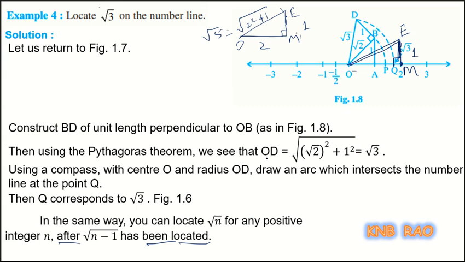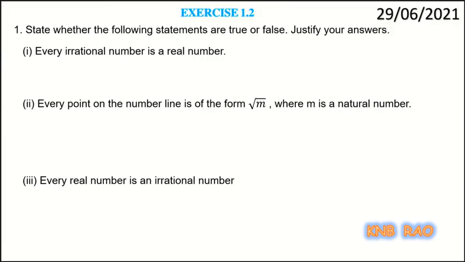Okay. Now, today we will solve questions of exercise 1.2, which are just true or false type. Okay. Let us get into that. Exercise 1.2 contains 3 sub questions where statements are given. You need to say whether they are true or false and justify your answer. First question is, every irrational number is a real number. What do you say? Every irrational number is a real number or not? True. It is true. If I say some number is real, then it is either rational or irrational. But if I say a number is irrational, then it must be real.